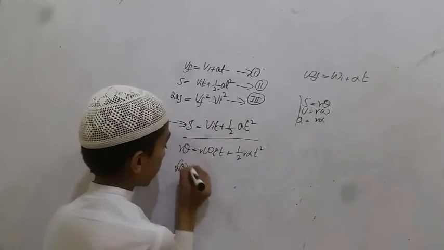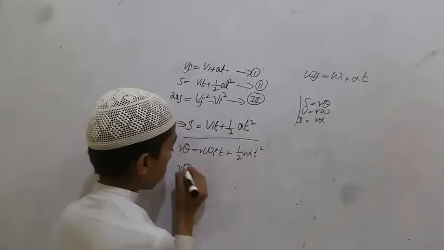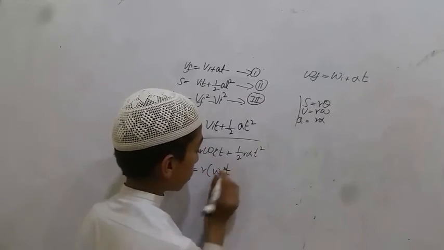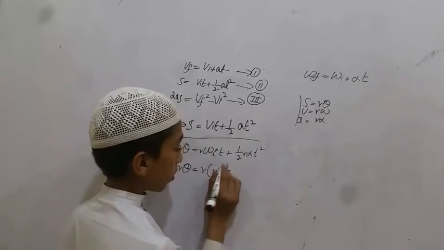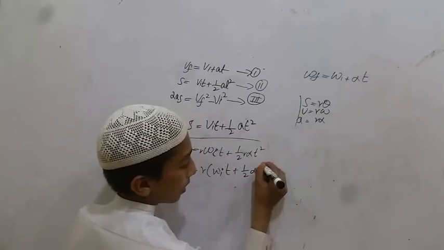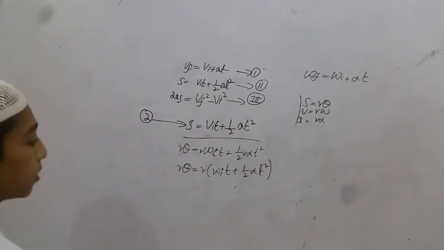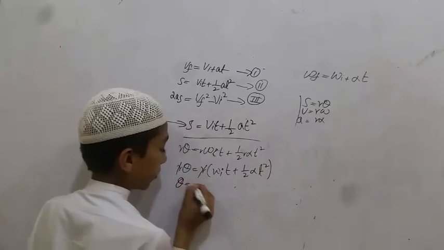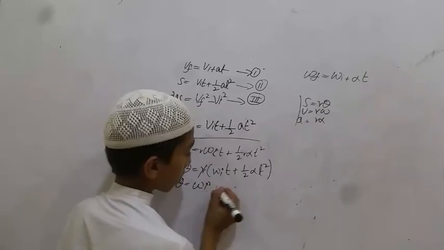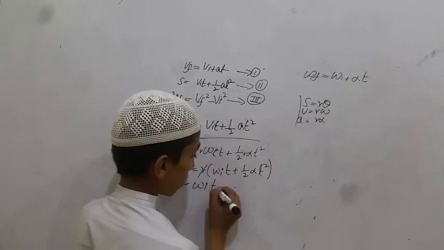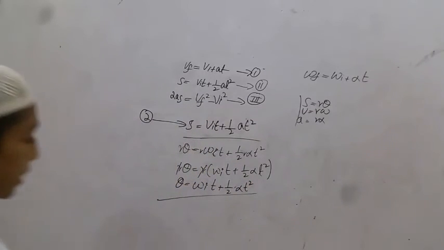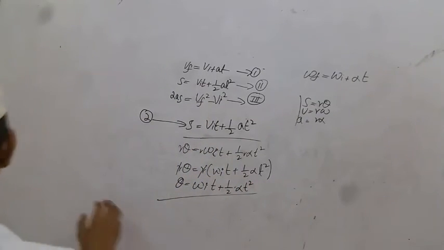Taking r common from both sides, r theta is equal to r into omega i t plus 1 divided by 2 alpha t square. So theta is equal to omega i t plus 1 divided by 2 alpha t square. This is the second equation of angular motion.